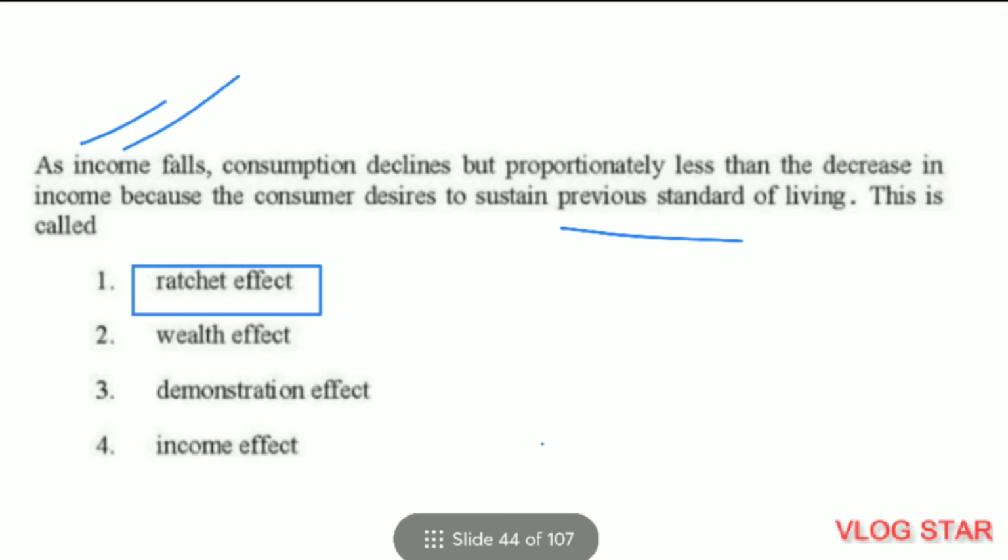The example of ratchet effect: suppose a person is very rich and due to some reason his business fails. So he won't become poor immediately, no. Slowly his standard of living will start coming down. This is called ratchet effect. Then we have demonstration effect, which is also called bandwagon effect. Demonstration effect is just copying the other person without modifying anything.